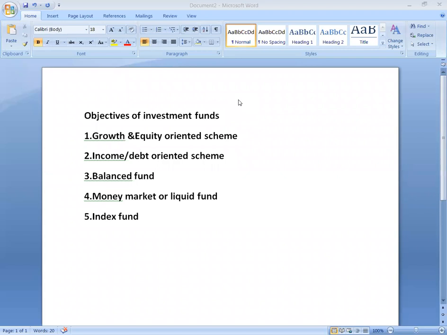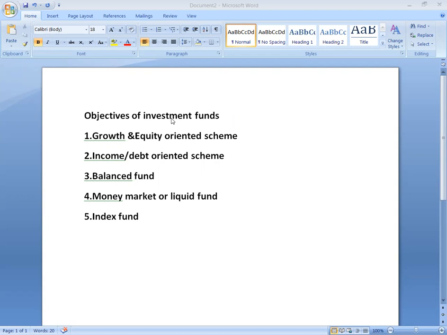Hello everyone. Today we will discuss one of the important questions: the objectives of investment funds. A scheme can be classified into a growth fund, income fund, or balanced fund, considering its investment objectives. Such schemes may be open-ended or close-ended, as described earlier. Such schemes may be classified mainly as follows.